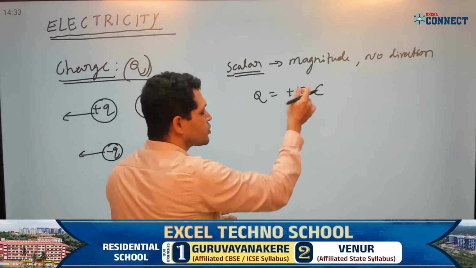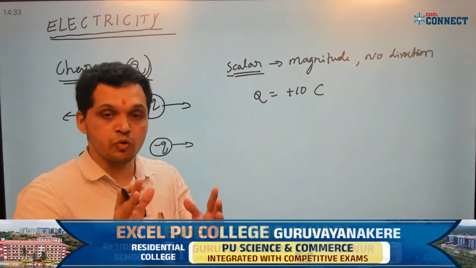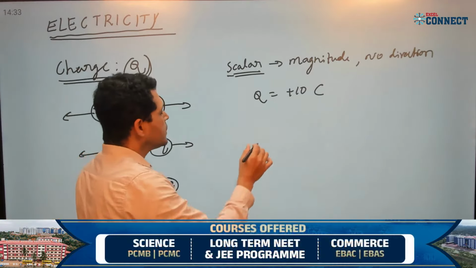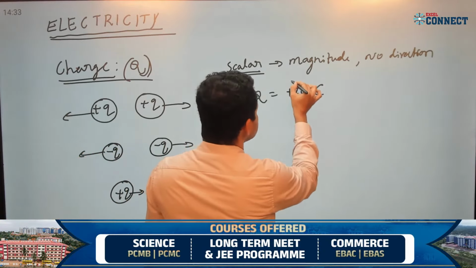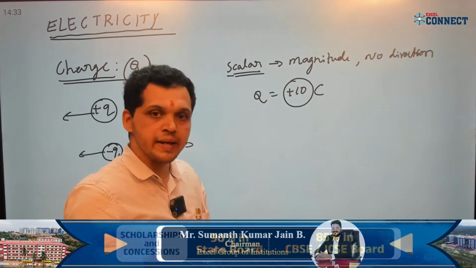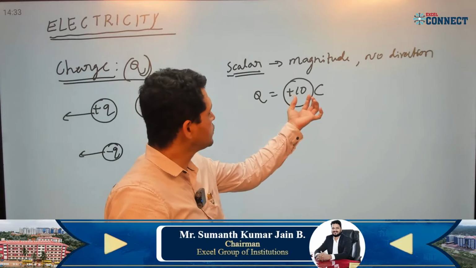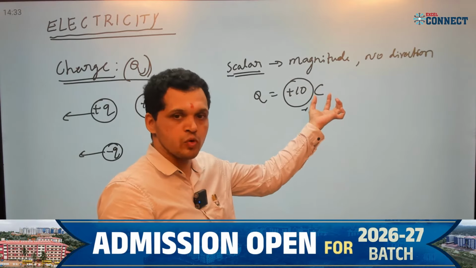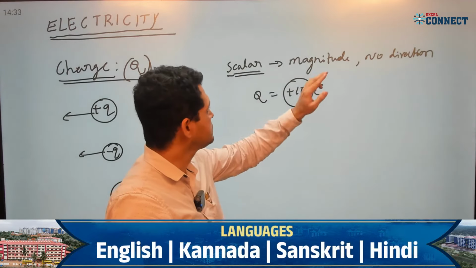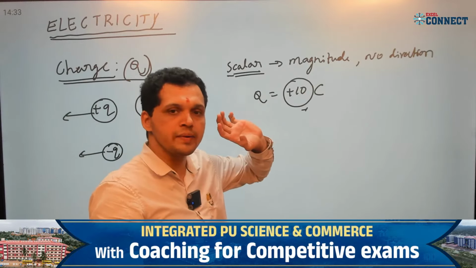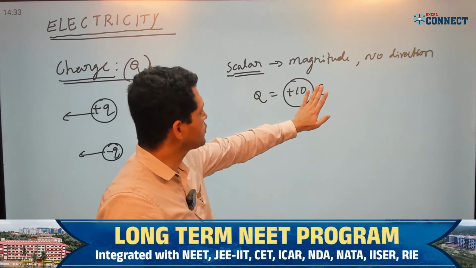I will define what is Coulomb, what is 1 Coulomb, and when we can say charge is 1 Coulomb. Here plus 10 is the magnitude, and to represent the magnitude with a proper unit we have Coulomb. Coulomb is the scientist's name, and capital C is the representation.